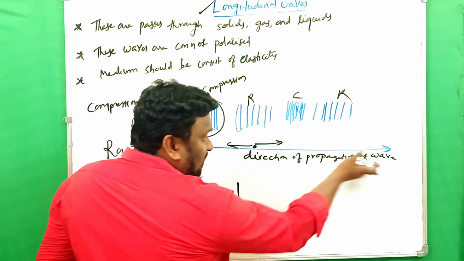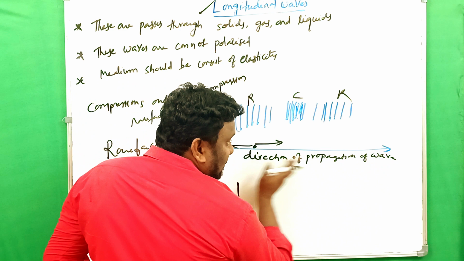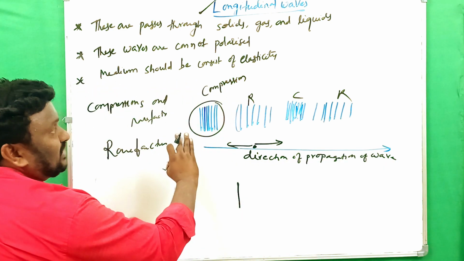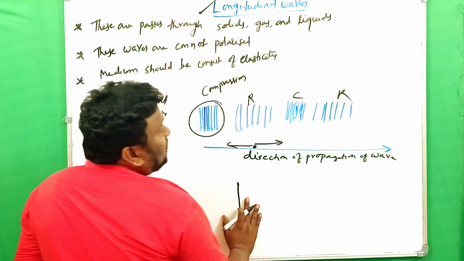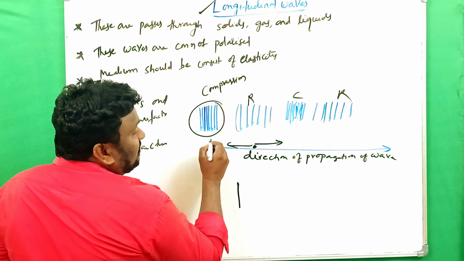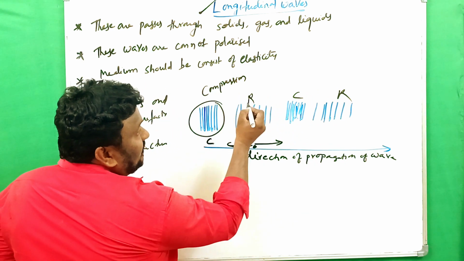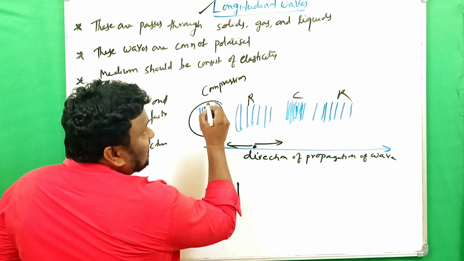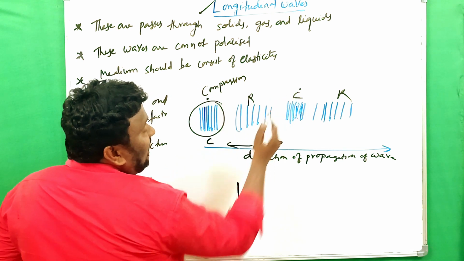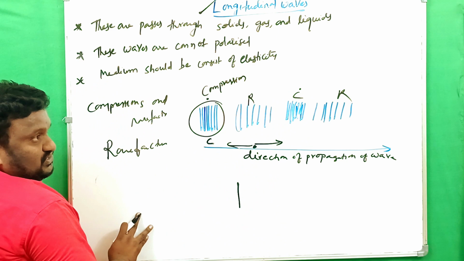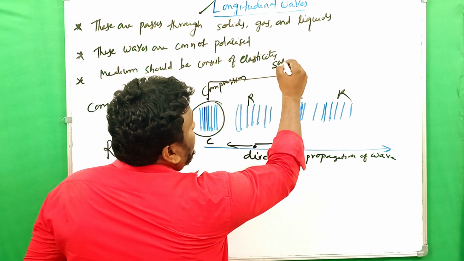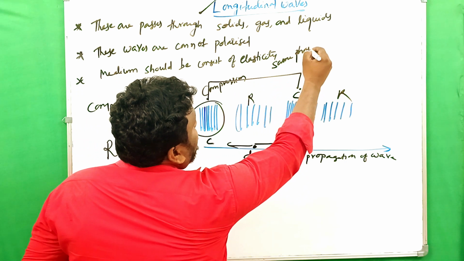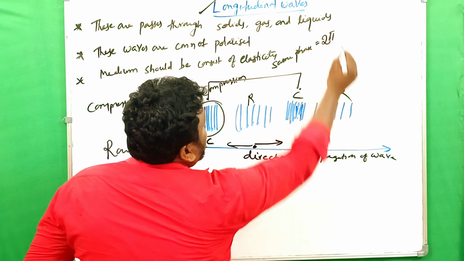The medium particles vibrate in the direction of propagation of the wave, and the wave consists of compressions and rarefactions alternately. The particles which are in the compressions have the same type of vibration, so they are said to be in the same phase, and the phase difference is 2 pi radians.